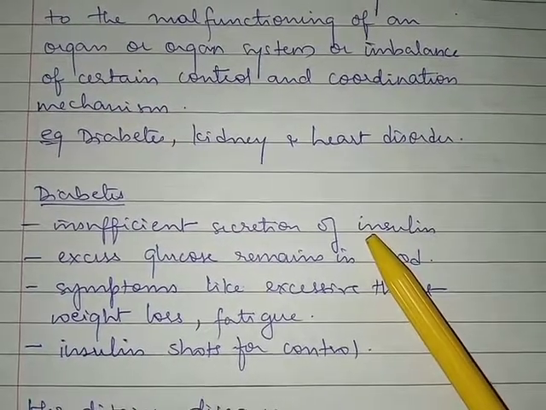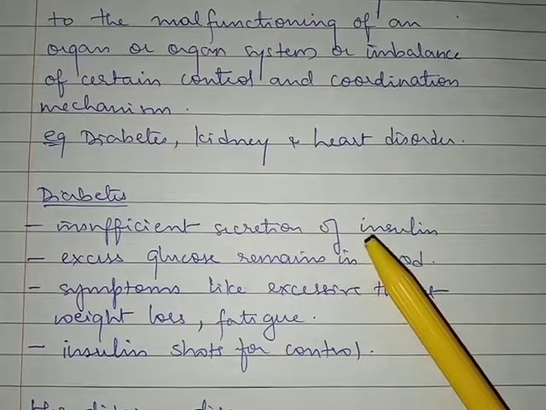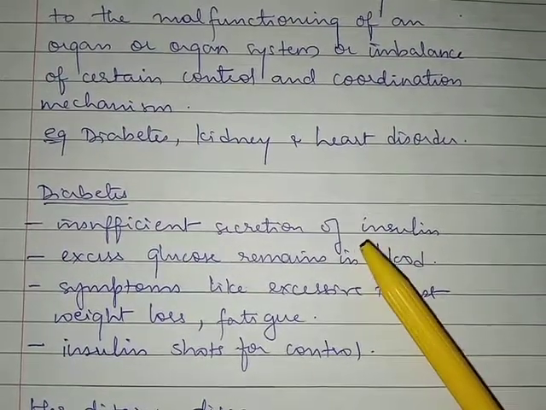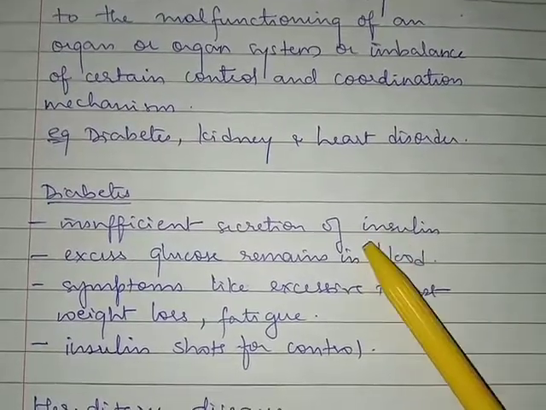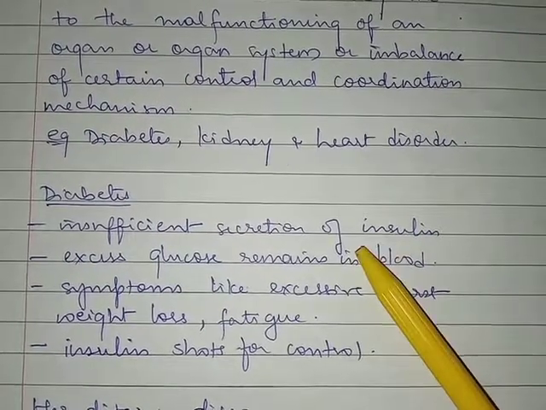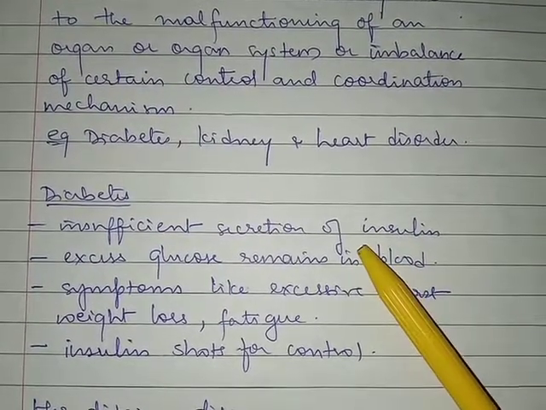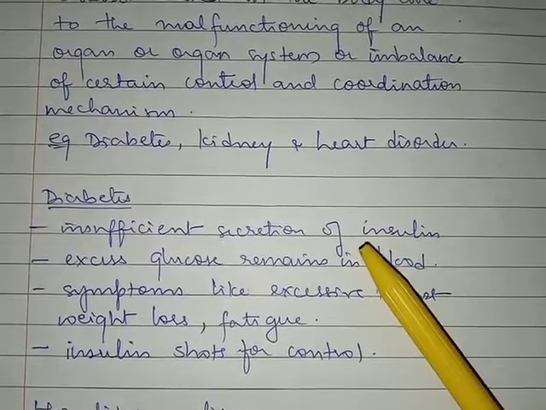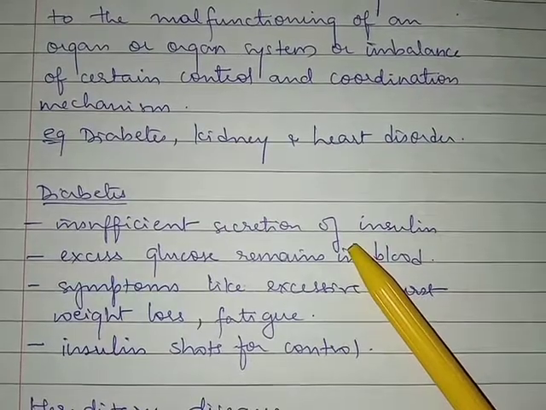Second function of insulin is it helps to convert the glucose into glycogen, and then it will be stored in the liver. Okay, the glucose will be converted into glycogen and stored in the liver or muscles, and it can be used in the future.